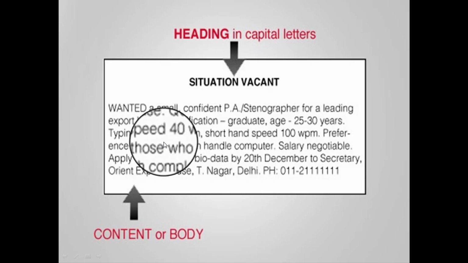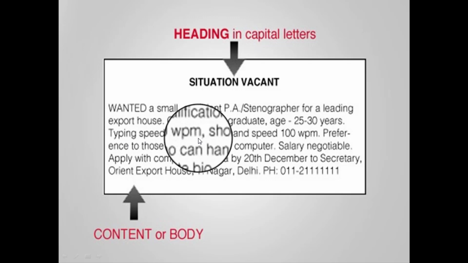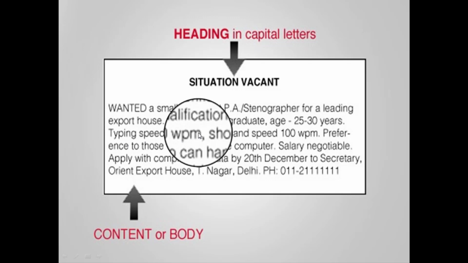So typing speed of that person should be 40 words per minute, because the person who is along with you, suppose if you are the manager or the CEO of the company, you need a stenographer beside you, and whatever you are talking to the person or to the consumers, customers, or any party, you don't have the time to jot it down every time. That's why you appoint a stenographer, and that stenographer supports you. He or she does not disturb you. Whatever you are talking, they just record.